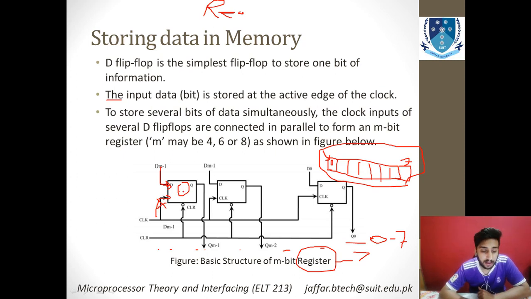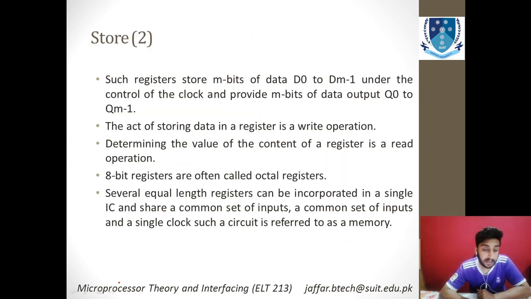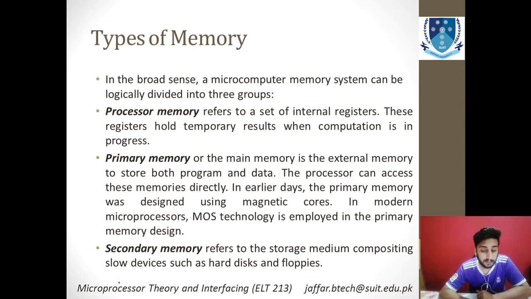If you remove that clock later on, the last information that came from this line over here will be stored, and this will not be overridden. If you want to override it, you need to give a high pulse again on this input, and the latest value coming from this line will be recorded or stored over here. So this is the basic structure of any memory device or any flip-flop. Here is the working principle of how this flip-flop, or this register, actually works.